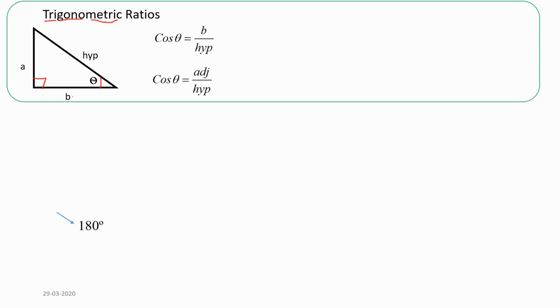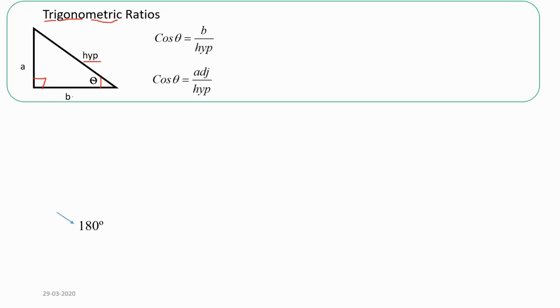We have 3 sides of a triangle. Hypotenuse is the longest side of the triangle. It is fixed all the time. Every time you go for a right angle triangle, the longest side will be the hypotenuse by default, and the other two sides can be adjacent or opposite depending on the position of the angle.